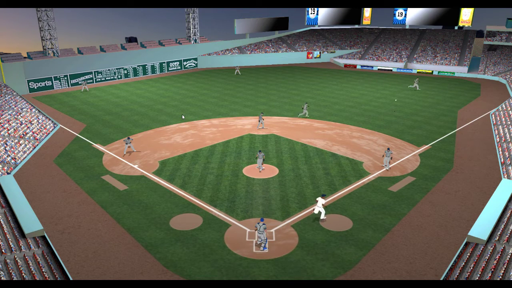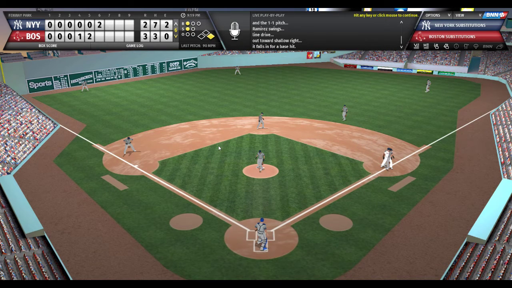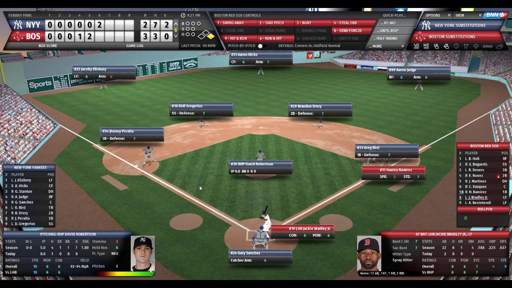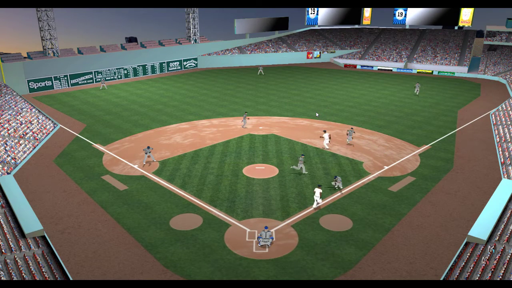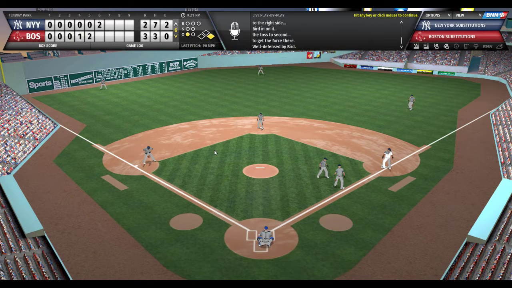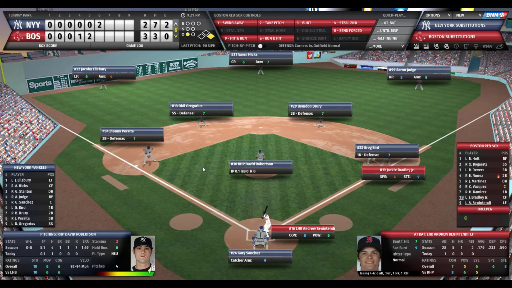Ramirez swings, and that's going to be a base hit to right. Judge cuts it off and throws it in to Drury. So Ramirez is at first, and here comes Jackie Bradley Jr. Jackie Bradley's 0 for 2. And he's going to lay down a sacrifice bunt. Here's the pitch. Bradley squares. He puts it down towards first. A little too hard. They're going towards second. They might have got Ramirez. And they did. Nice play by Bird. Bradley bunted the ball a little too hard.